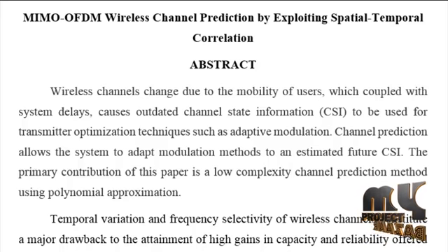In time division duplex systems, CSI at the transmitter can be obtained using channel reciprocity. Accurate knowledge of time-varying wireless channel characteristics is important for current and future wireless communication systems, where the channel power may vary by several orders of magnitude over a very short spatial distance traveled by a mobile terminal. These schemes consider the time-varying channel as stochastic wide sense stationary. Knowledge of the temporal autocorrelation function allows prediction without explicitly modeling the physical scattering phenomenon causing the fading.